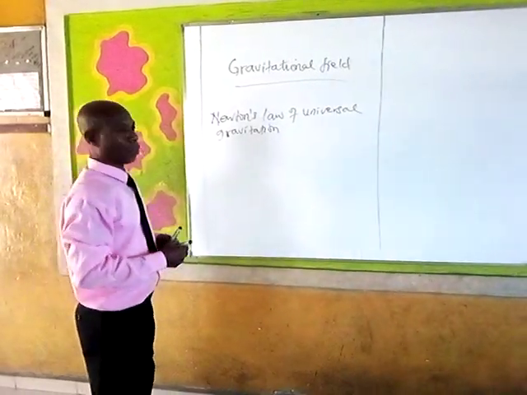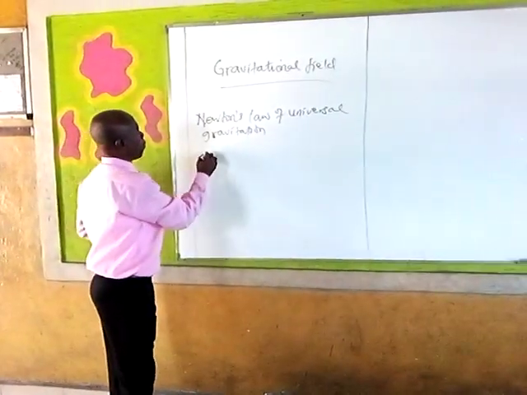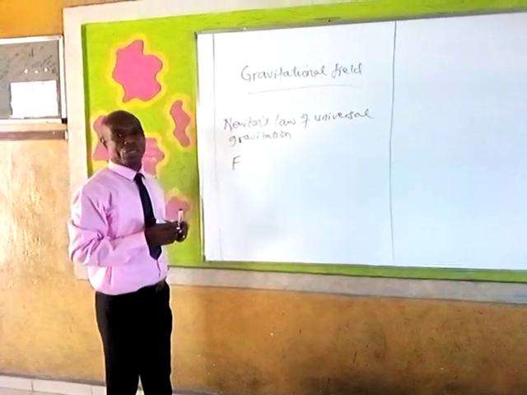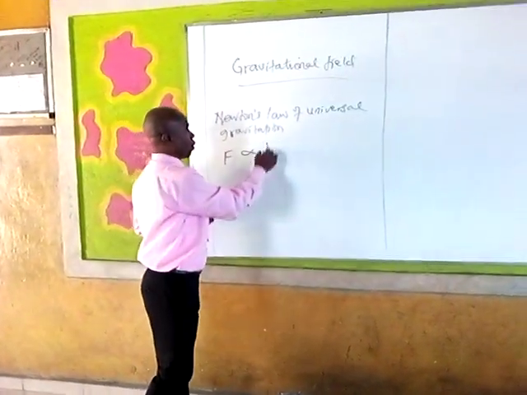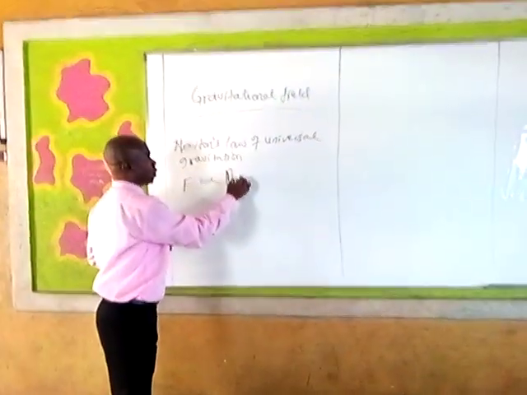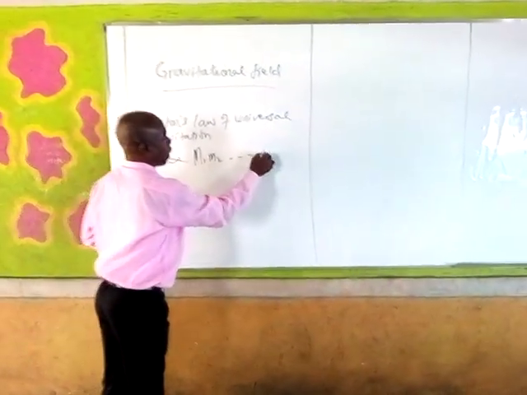What the law is saying is that force of attraction is directly proportional to the product of the masses. Call this expression 1.